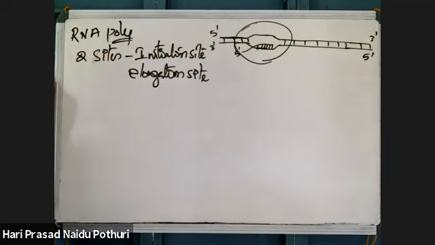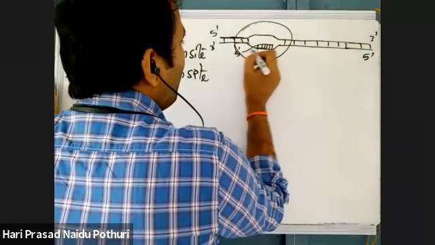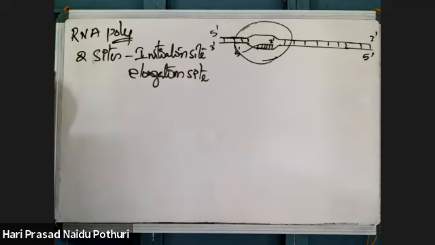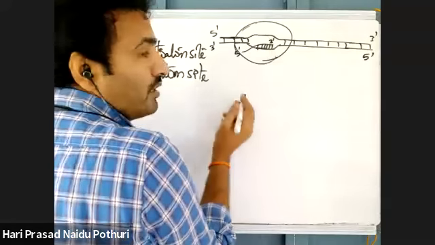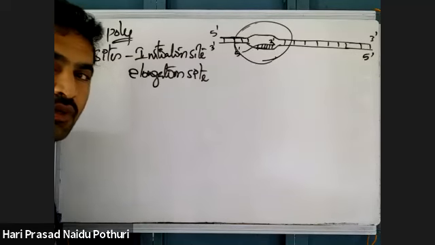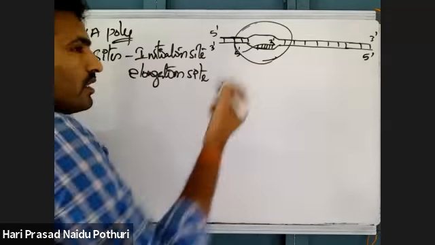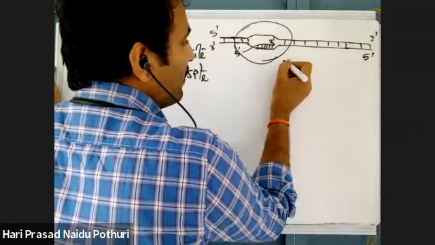Okay, initiation was done. After that, what happens? This is the polarity of the newly synthesizing RNA molecule. The newly synthesizing RNA molecule has 5' to 3' polarity, because the 3' end of that RNA chain provides a hydroxyl group. With that hydroxyl group, there is addition of continuous nucleotides. Okay, see what happens after this initiation.